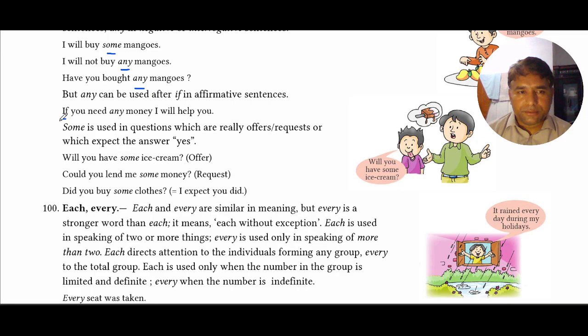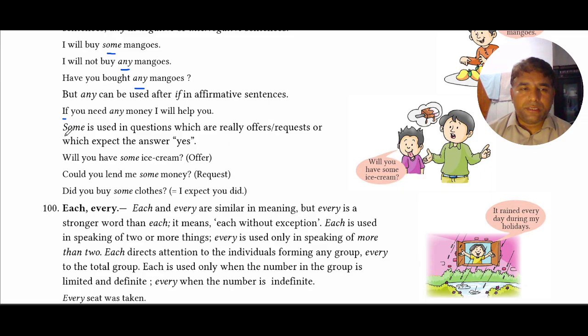But here you can see that it is an affirmative sentence. If you need any money, I'll help you. But instead of some, any is used. It's because after if, you always use any in affirmative sentences.